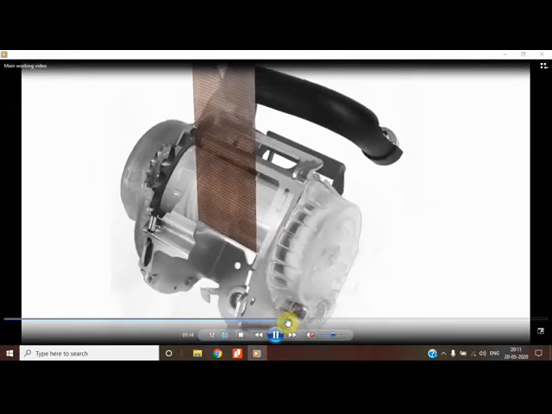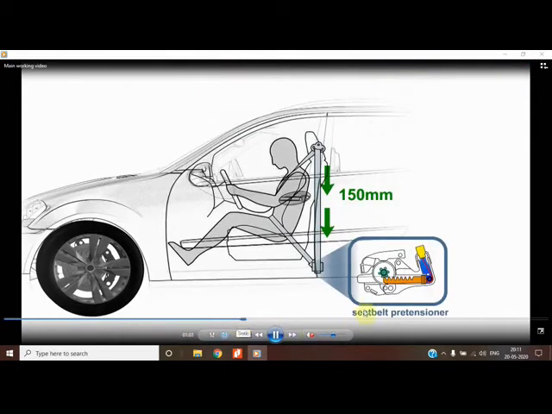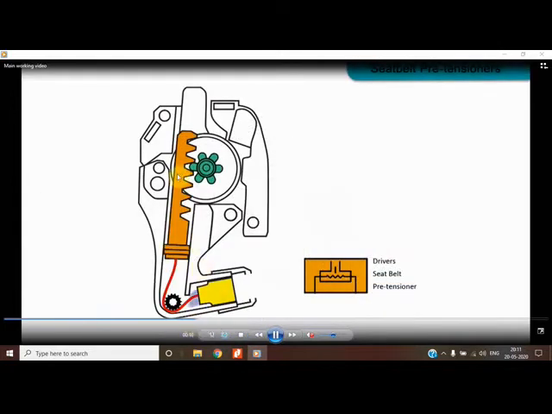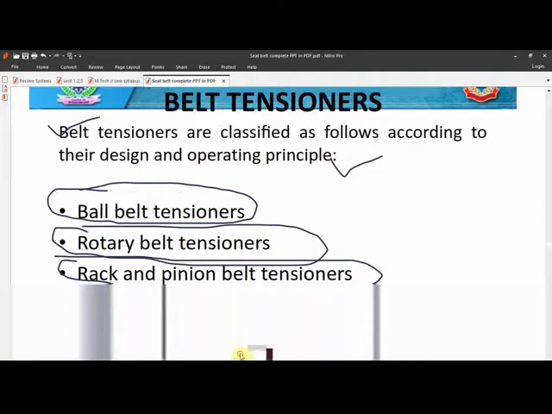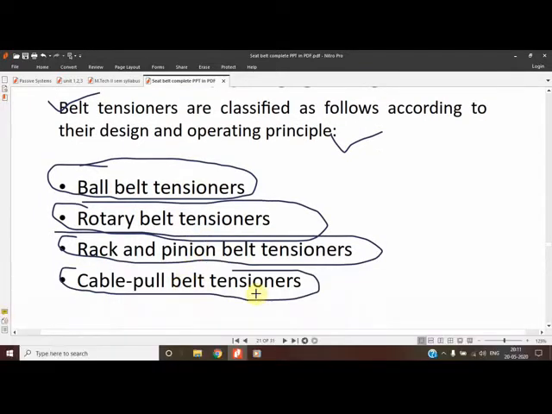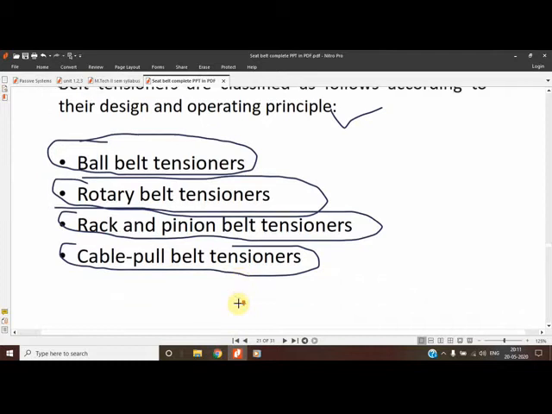In this, a rack was there and a pinion was there. After ignition, the gas explodes, the rack moves, and the pinion rotates. We will come to how it works. And a cable pull tensioner is also there, because sometimes the cable pull tensioner is used.